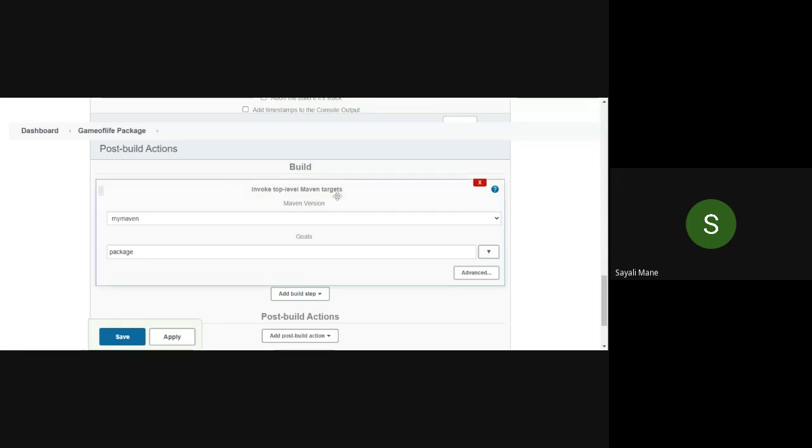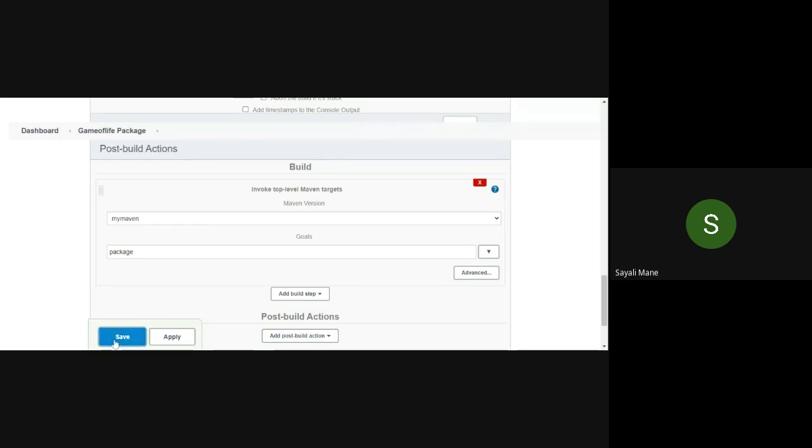Take a screenshot of this one. See, you can also take a screenshot later, okay? Meaning, go to configure again, then you can take a screenshot of it. So if you miss taking a screenshot, then don't panic. You can go back to configure and then you can again review the respective field and you can take a screenshot of it.